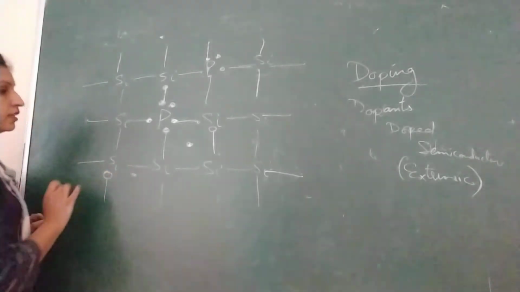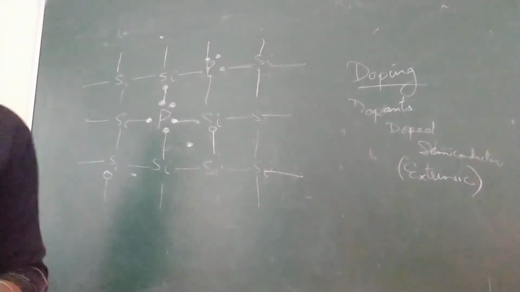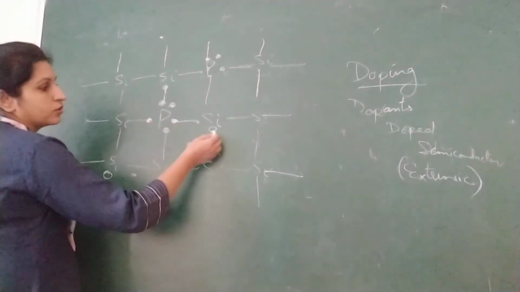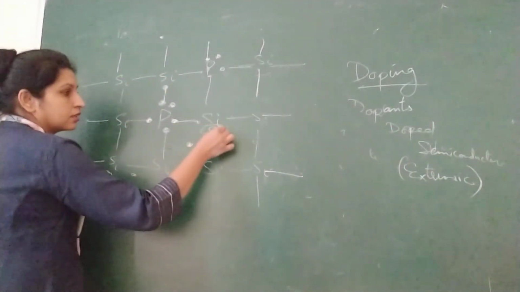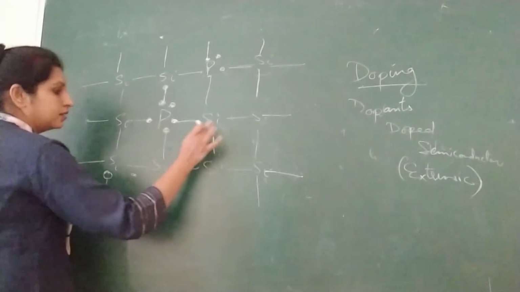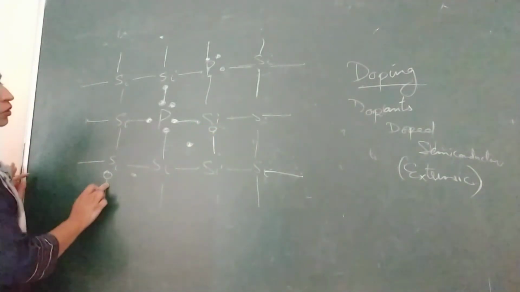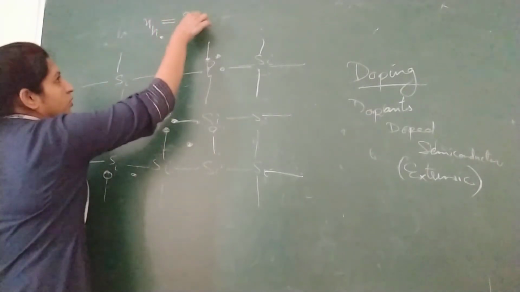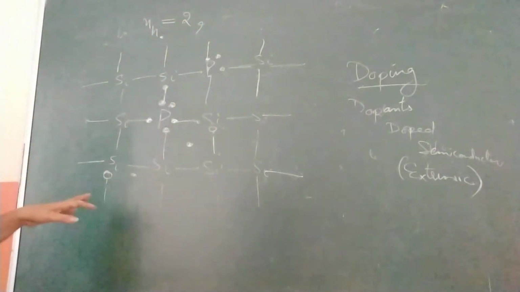Now let us count the number of free electrons and holes. First, we'll calculate the number of holes. This is 1, 1 hole is over here. This is 2. So the number of holes, NH, is 2. Now count the number of electrons which are free.